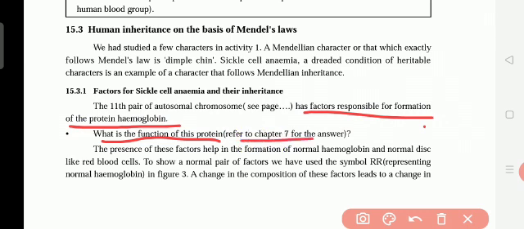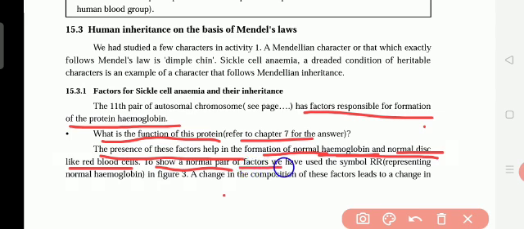The presence of these factors helps in the formation of normal hemoglobin and normal disc-like red blood cells. As I told you, this protein helps us also for the blood, and we study that in lesson 7. First we will talk about this lesson. So what is the hemoglobin shape? Disc shape, round shape. To show a normal pair of factors, we have used the symbol RR.